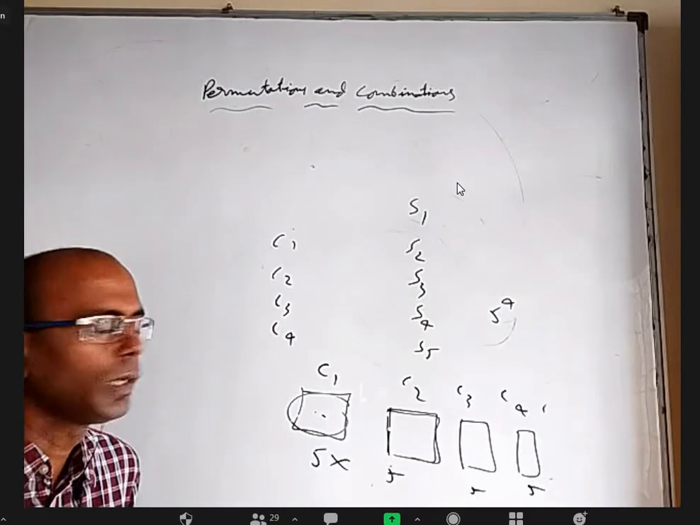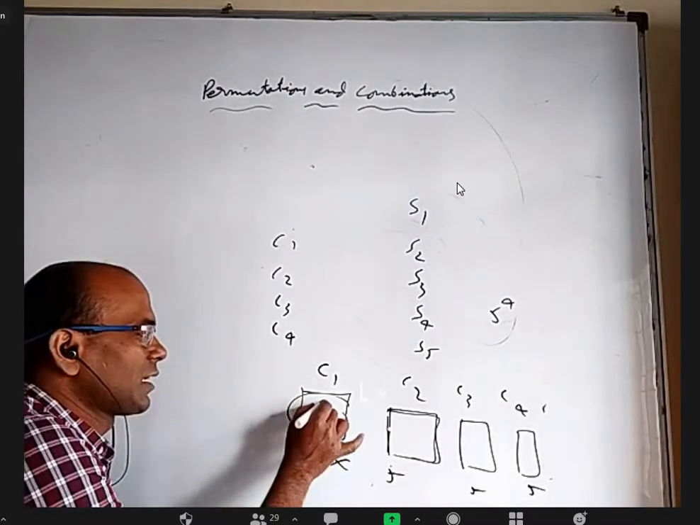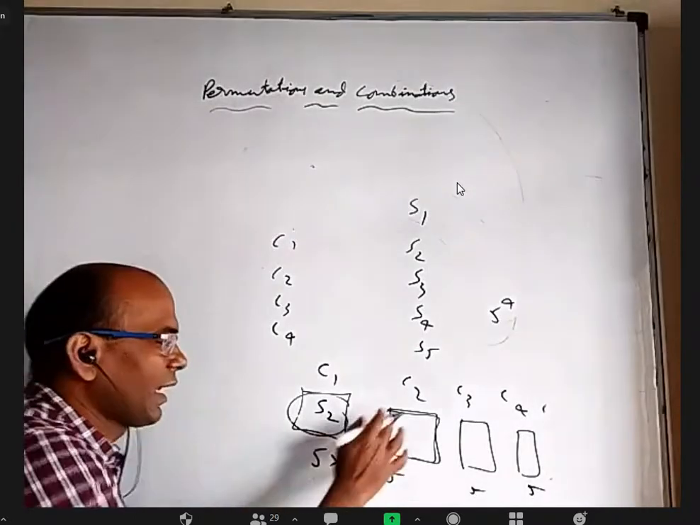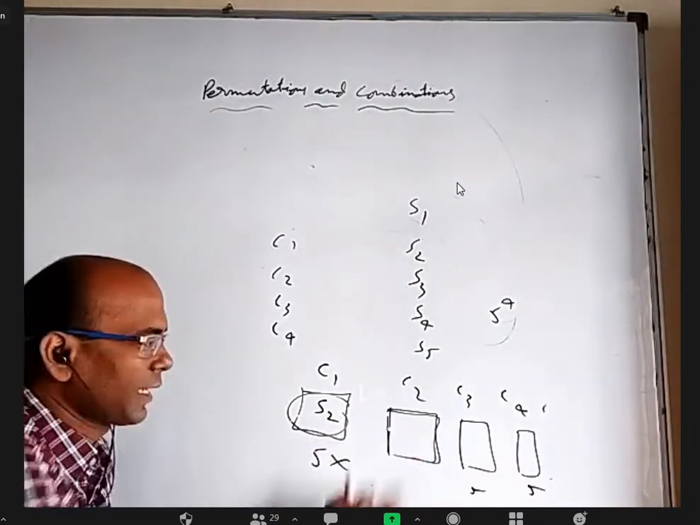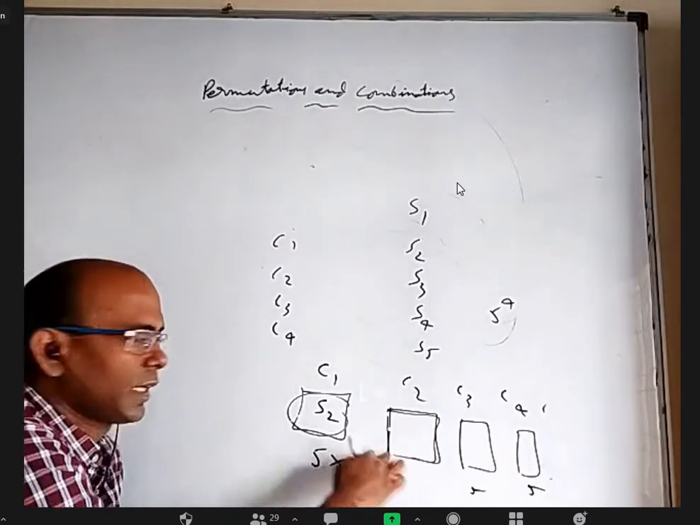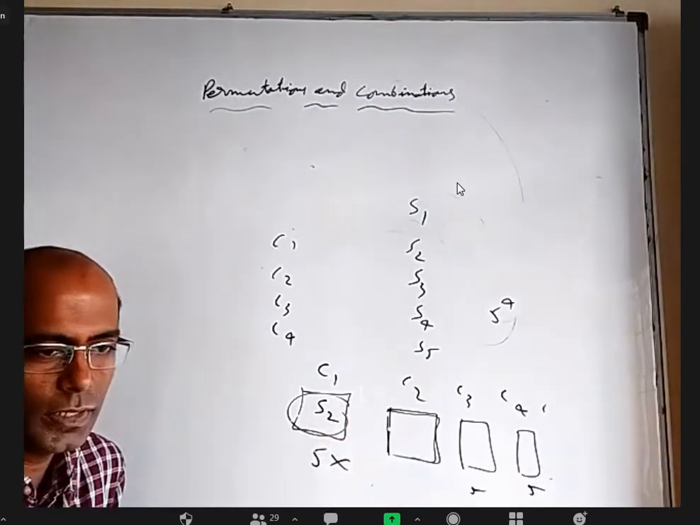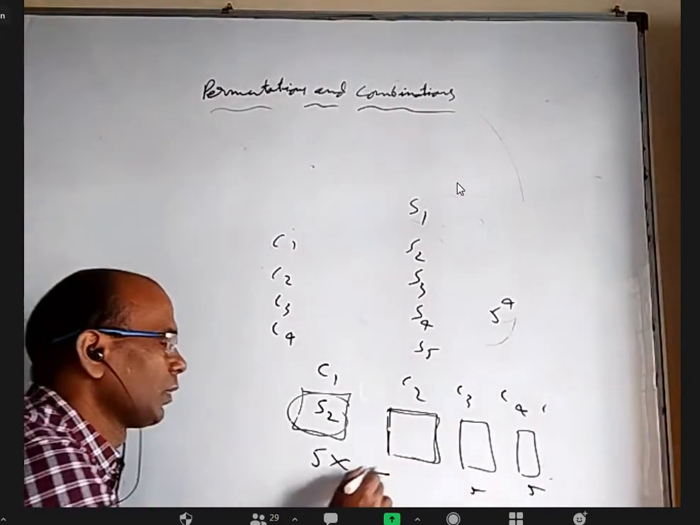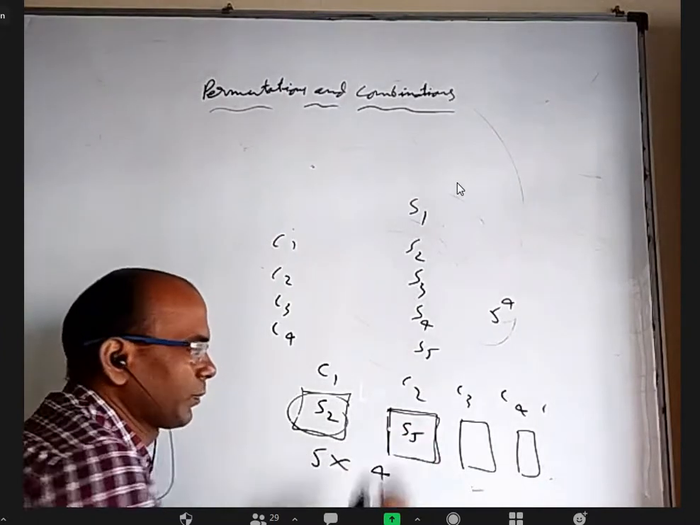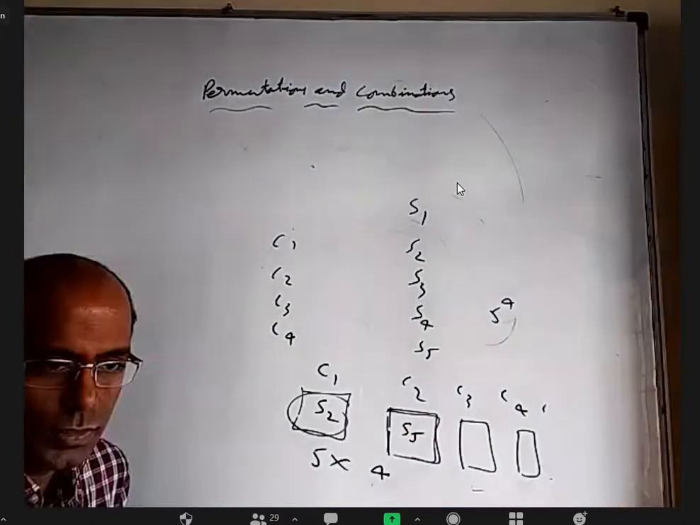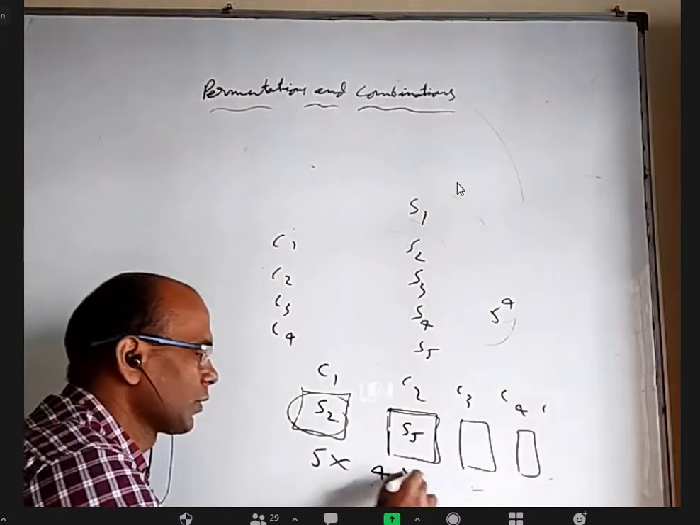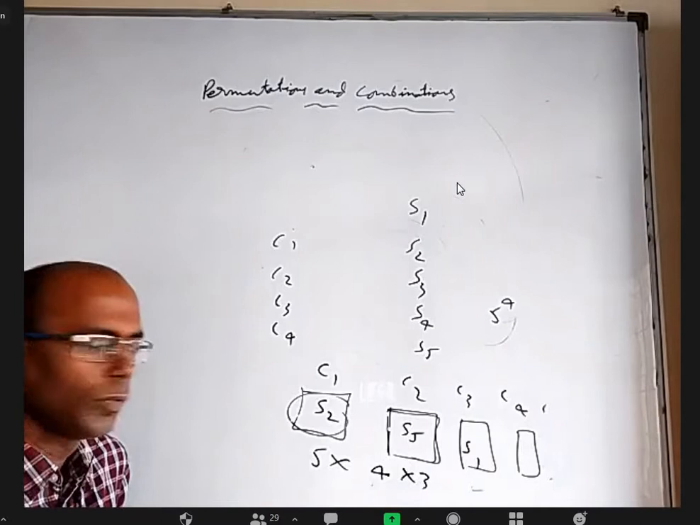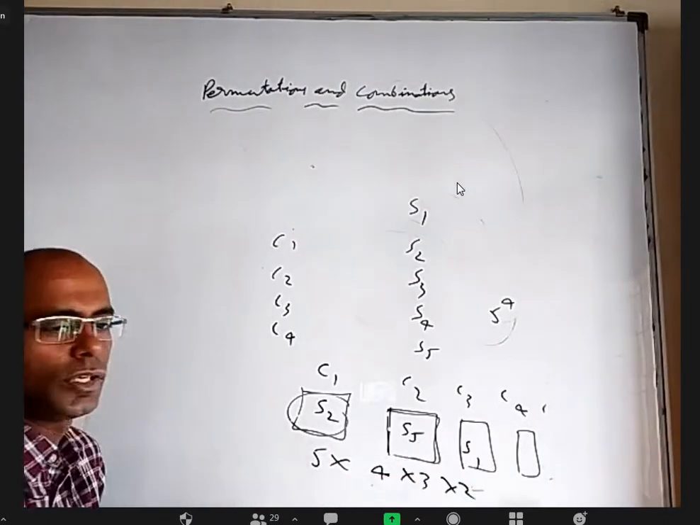Let us say child 1, I decided, let him go to S2, school 2. For child 2, which school should he go to? I can write S1 here. I cannot write S2. I can write S3 or S4 or S5. So how many ways are there to decide the school for child 2? 4. Let us say we kept him in S5. For child 3, how many ways are there? 3. Let's say kept him in S1. For child 4? 2. That's it. 5 into 4 into 3 into 2.